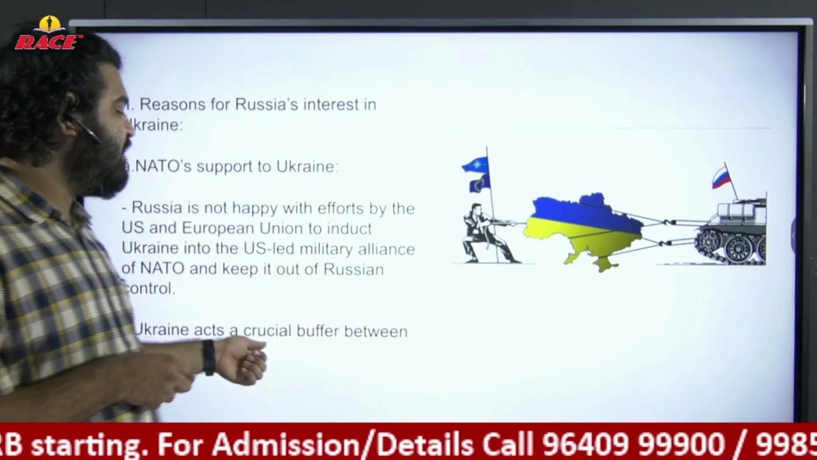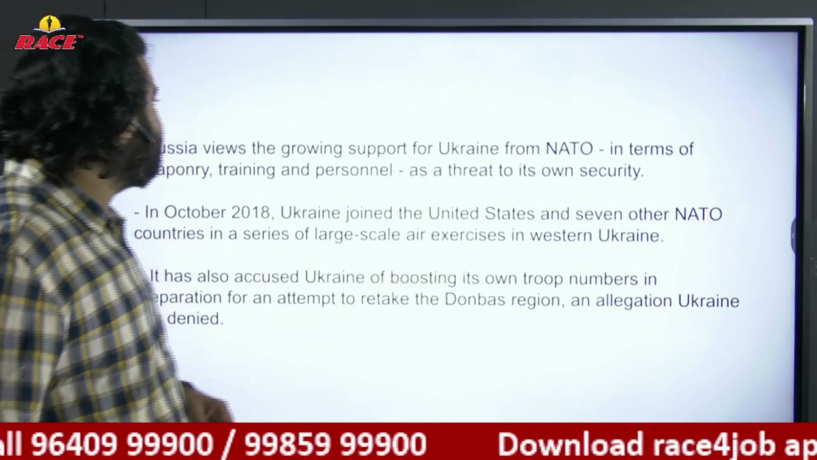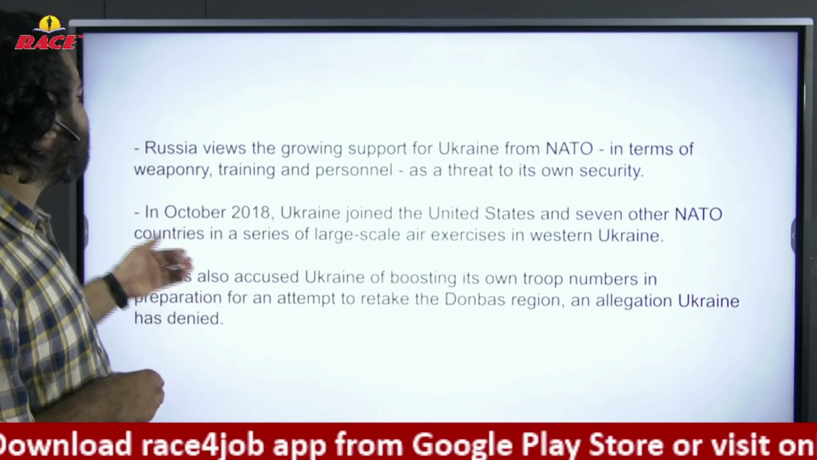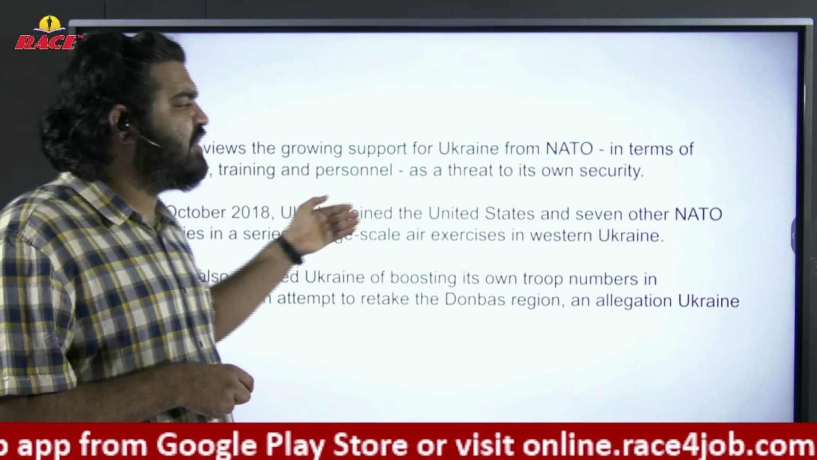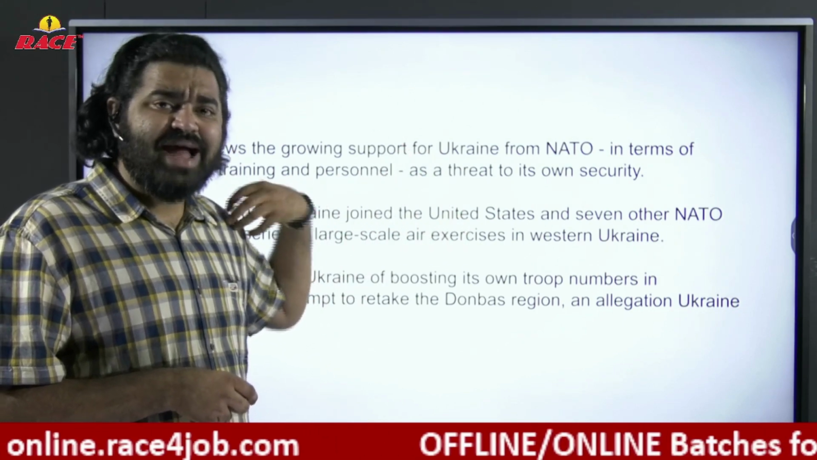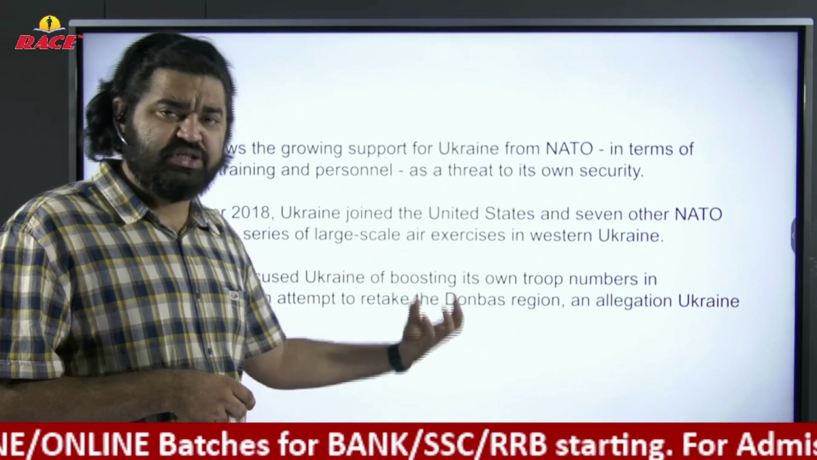Ukraine acts as a crucial buffer zone for Russia. See the map of Ukraine? Russia views the growing support for Ukraine from NATO in terms of weaponry, training, and personnel as a threat to its own security, because Ukraine is becoming strong. So when NATO gives support to Ukraine, automatically Ukraine will become strong. It is a big threat to Russia.